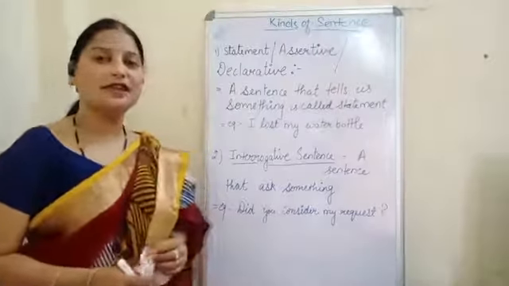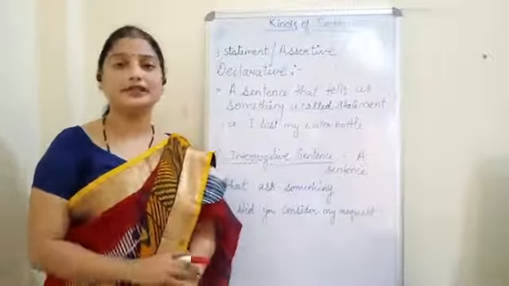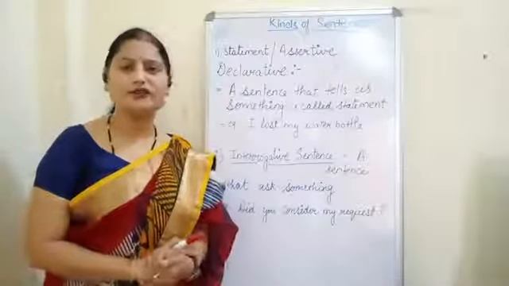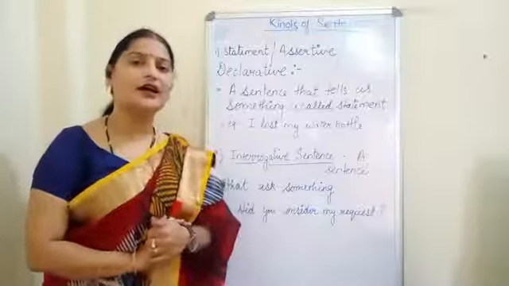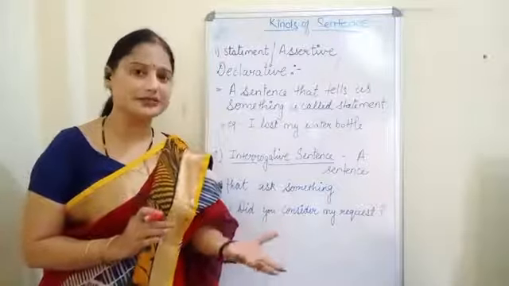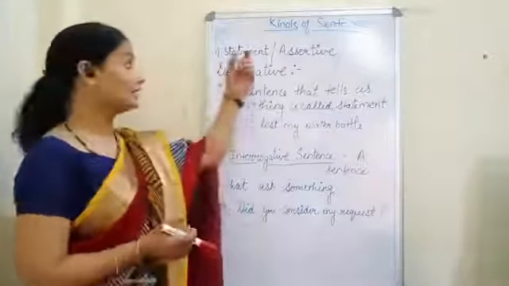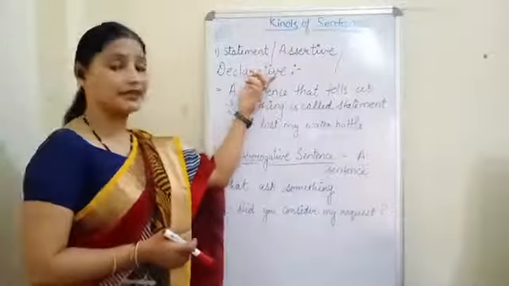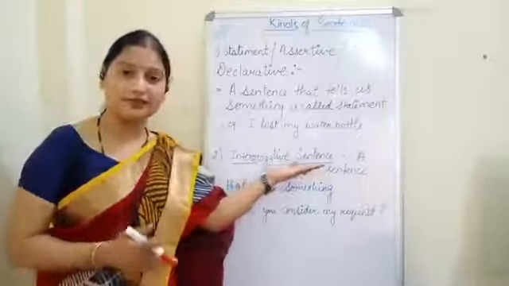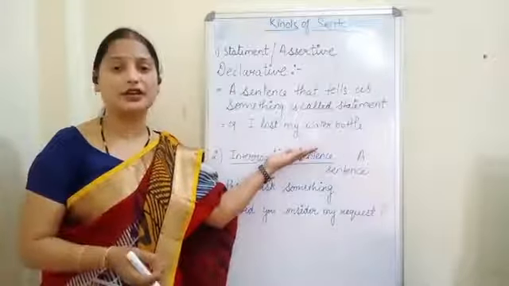Hello children, yesterday we read our first chapter in English grammar, that is sentence, and we saw the definition of sentence, that it is an arrangement or collection of some words which make some sense. And then we saw the different kinds of sentence, that is assertive, declarative, then interrogative, and now further we will see some exclamatory and interrogative sentences.